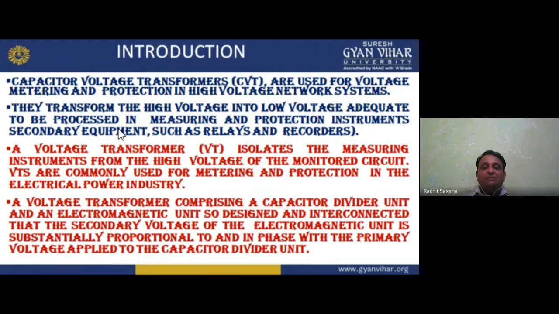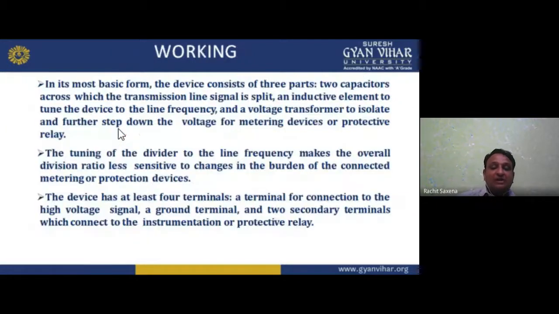A capacitor voltage transformer comprises a capacitor divider unit and an electromagnetic unit, so designed and interconnected that the secondary voltage of the electromagnetic unit is substantially proportional to and in phase with the primary voltage applied to the capacitor divider unit. So in this we have two capacitors and one inductor. In its most basic form, the device consists of three parts: two capacitors across which the transmission line signal is split, an inductive element to tune the device to the line frequency, and a voltage transformer to isolate and further step down the voltage for the metering device or protective relay.